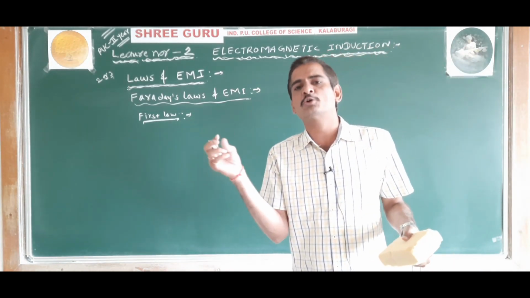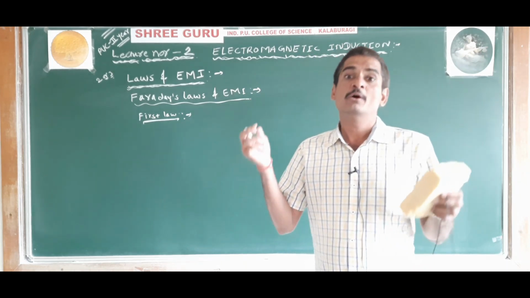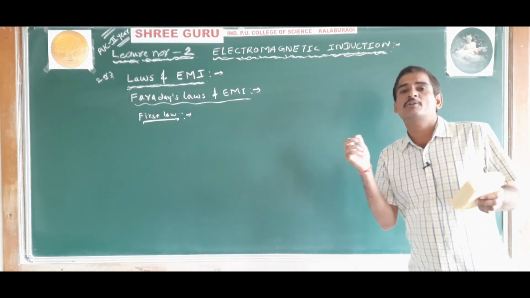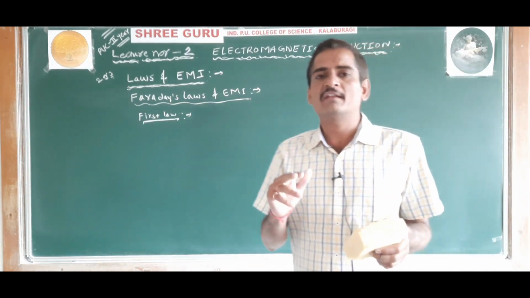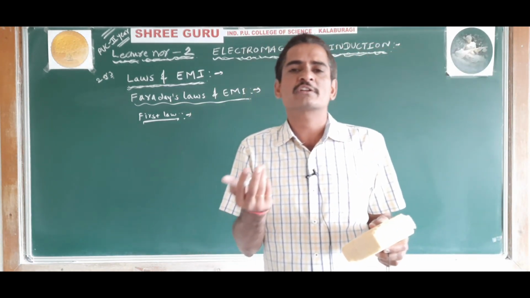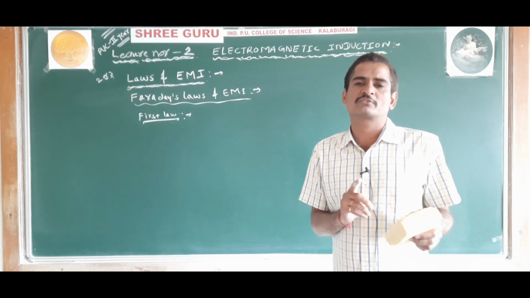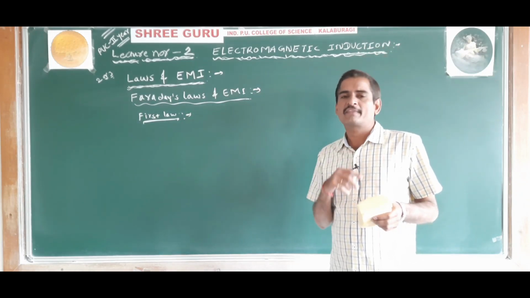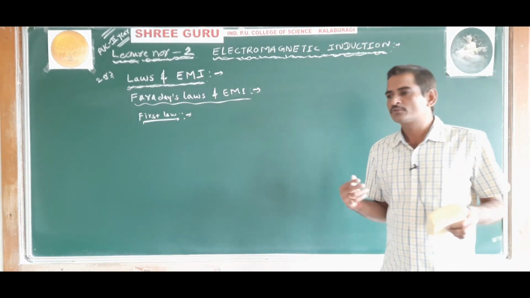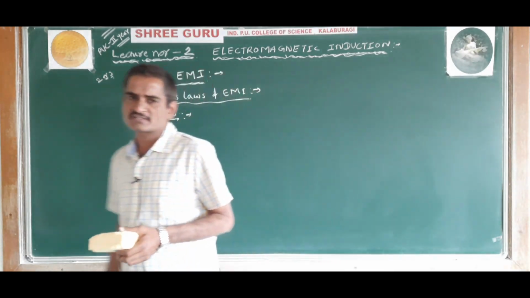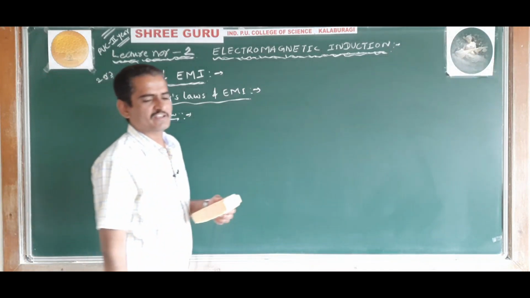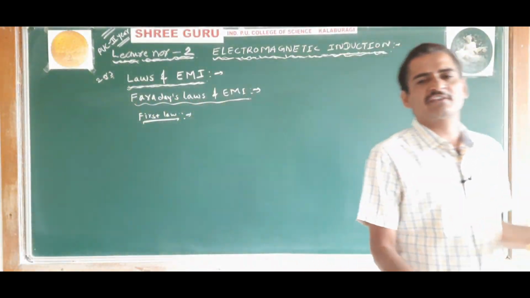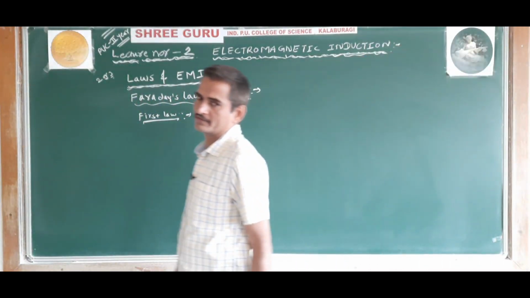Whenever there is a relative motion between magnet and coil, there will be a change in magnetic flux, then there will be an induced EMF, and the galvanometer shows the deflection. Understood? So the first law states that the induced EMF exists in a circuit as long as there is a change in the magnetic flux.